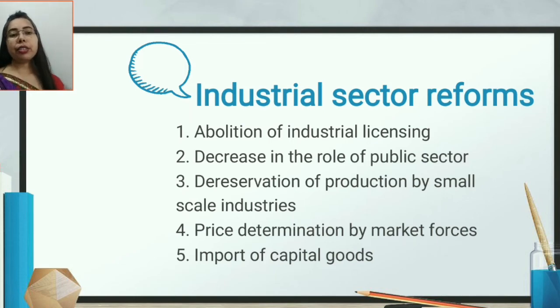Third, de-reservation of production by small-scale industries. Earlier there were some products which were produced only by large-scale industries, and some only by small-scale industries. Now this reservation was cancelled. Now most of the products, around 745 products, can be produced by small-scale industry.